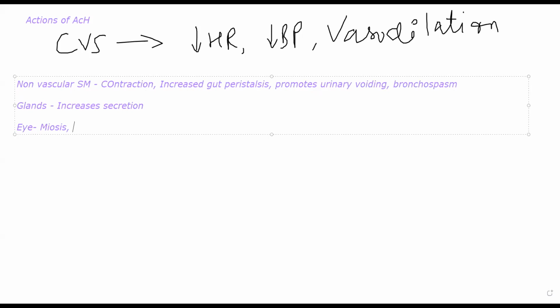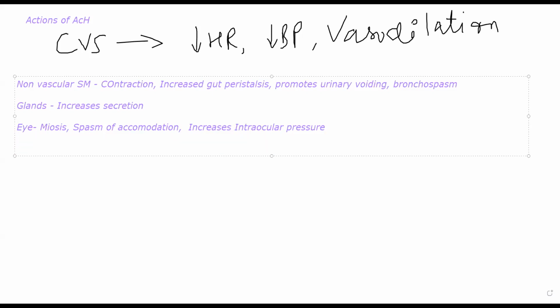I am sure last year you studied miosis and mydriasis. Any guesses? If it is related to the eye, what will it be? Okay, it relates to the pupil. Constriction of pupils is called miosis. Mydriasis is the opposite. So it also increases intraocular pressure. Okay.